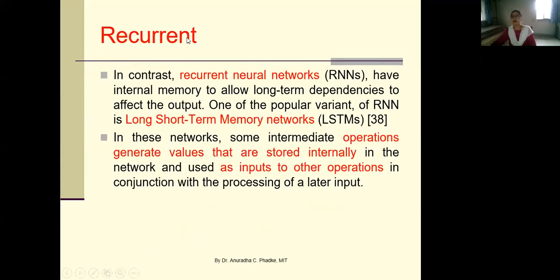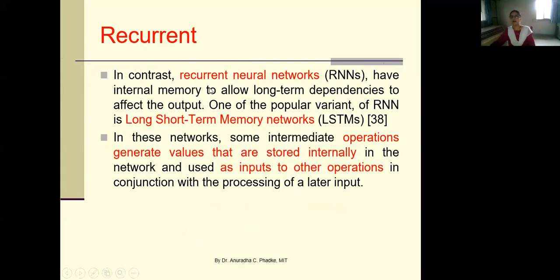Okay, now recurrent network or feedback type of networks. So in contrast to feed forward networks, recurrent neural networks have internal memory to allow long-term dependencies to affect the output. So here output at a given instance depends on a few previous outputs.